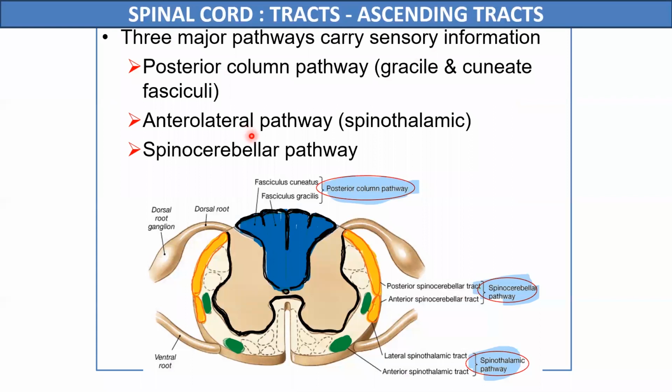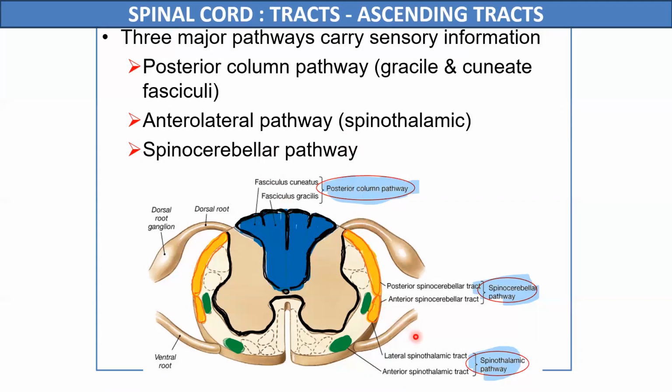Now, three major pathways are present in the spinal cord, which carry all sensory information towards the brain. The first pathway is located in the posterior white column of the spinal cord. They are the fasciculus gracilis medially and fasciculus cuneatus laterally. Since they are located in the posterior white column, they are also known as the posterior column pathways.